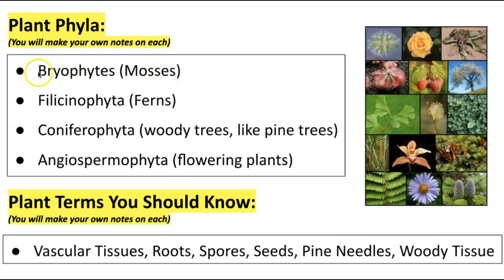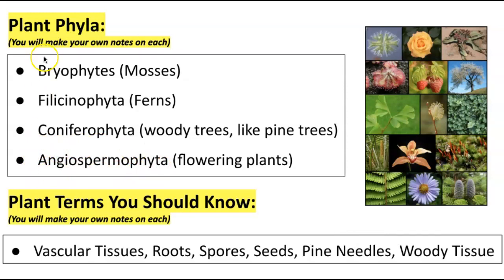So one of the phyla is called bryophytes. Bryophytes are things like moss. Another one is called Pteridophyta. This is like ferns. Here's a picture of a fern right here. Coniferophyta, these are woody trees like pine trees, anything that kind of has a cone. So this would be a coniferophyta way down here in this side area. And then lastly is angiospermophyta right here. These are flowering plants. This is the majority of what you think of when you think of flowers, or when you think of plants anyway. You think of roses and tulips and flowering plants. Those are all going to be angiosperms.